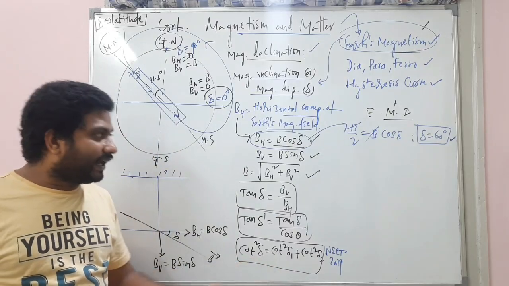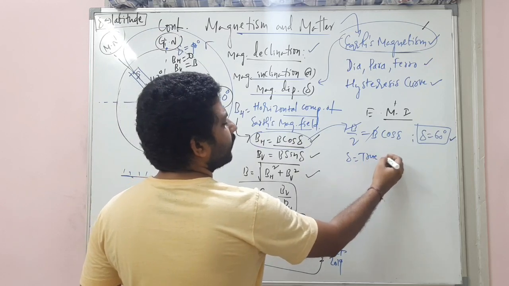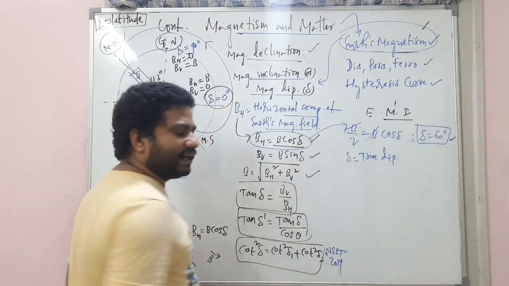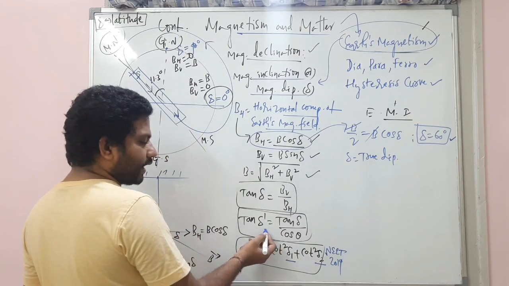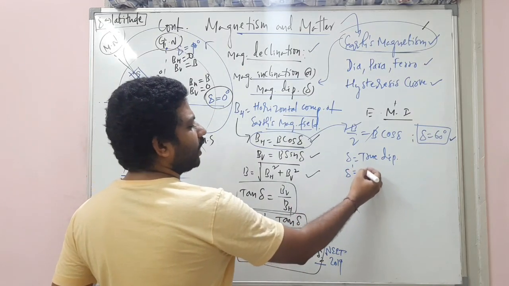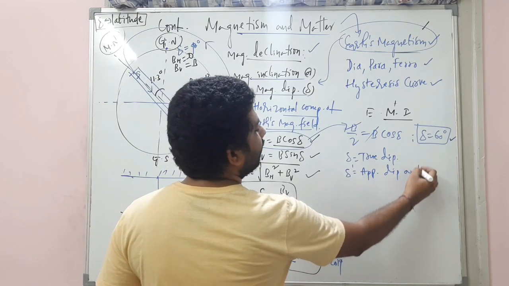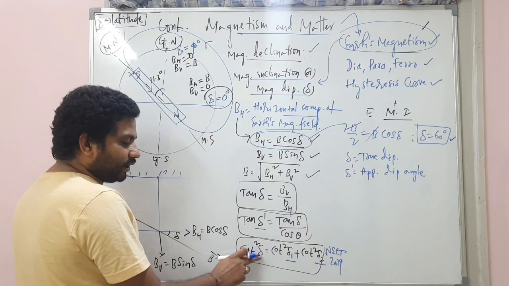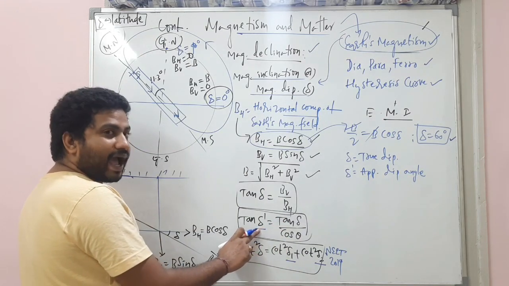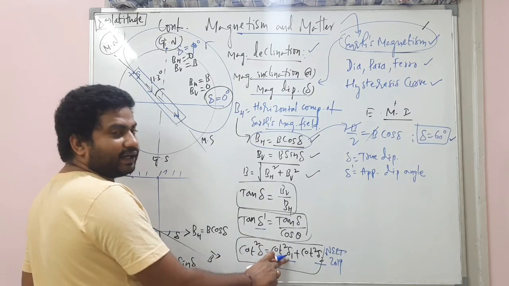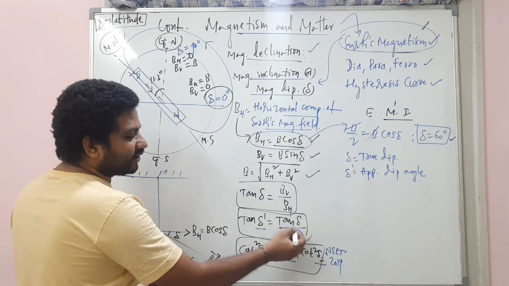What is this called? Delta is always called the true dip, the true angle of dip. And here delta 1 or delta 2 or delta dash is called the apparent dip. This is the actual dip angle, called true dip, and this is called apparent dip: the apparent first case dip, the apparent second case dip. And what is this theta here?